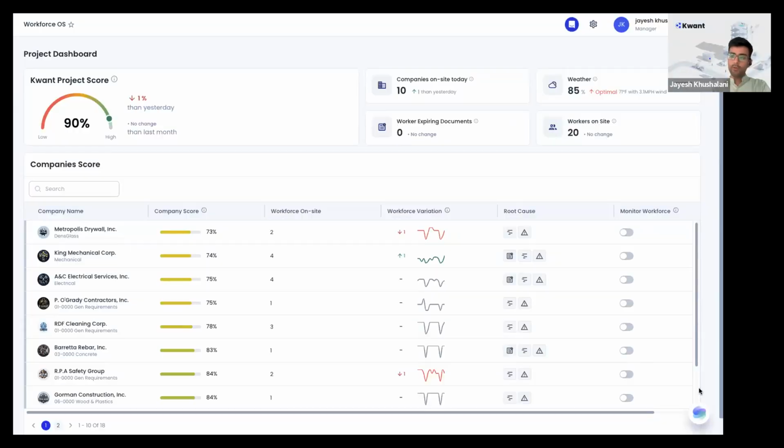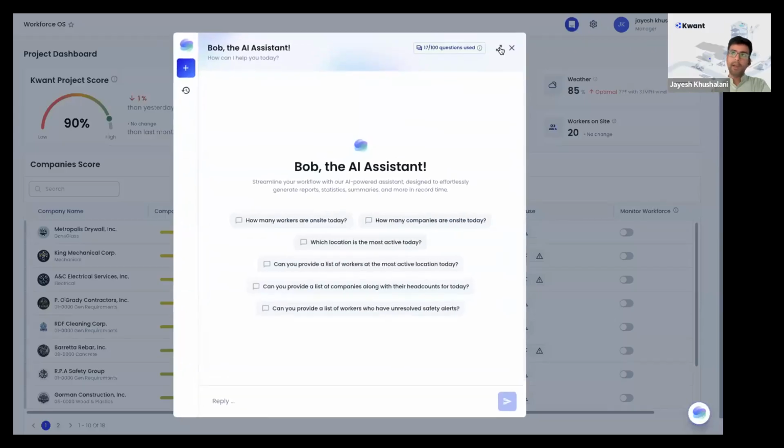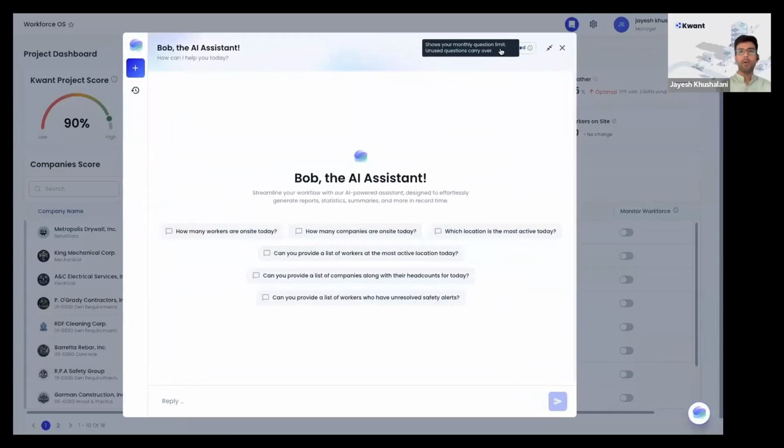Yeah, so simply you can access Bob by going to the Bob AI assistant. The idea is simple. Let's say you open up Bob, you can simply ask those questions in a natural language format. A lot of users approach us asking, can you generate this report for us? Or they're on the job site and they quickly want some data out of it. The common questions would be, I want to know the headcount by each subcontractor today on my job site. I also want to compare it with yesterday. How much consistency do these subcontractors maintain in bringing workers to the job site every day? So you can simply ask Bob, like how you would ask someone else when you're talking.